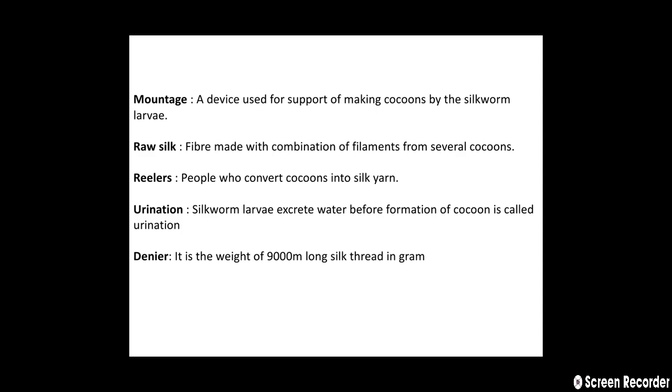And next is urination, meaning the silkworm larva excretes water before the formation of the cocoon, which is called urination. And the last terminology is denier. Denier is the weight in grams of 9,000 meters of silk thread. So these are the different terminologies related to sericulture.